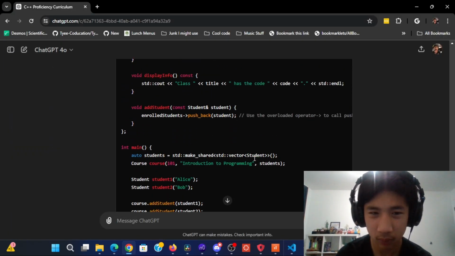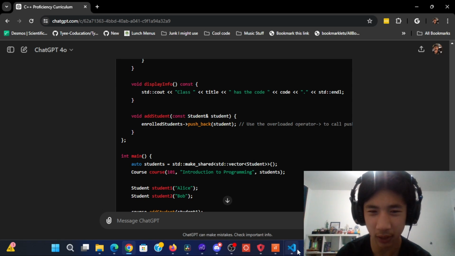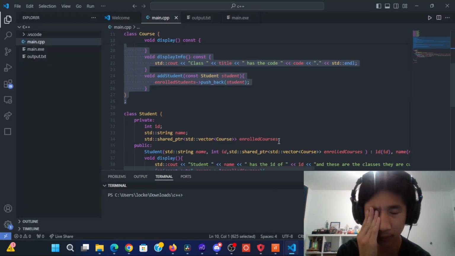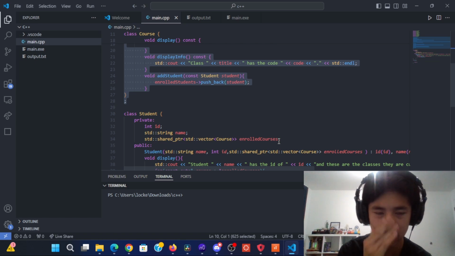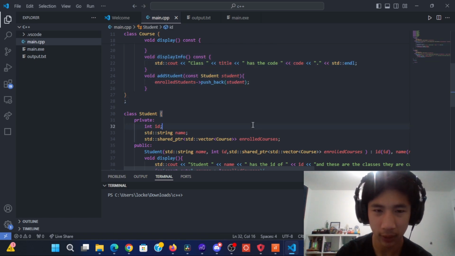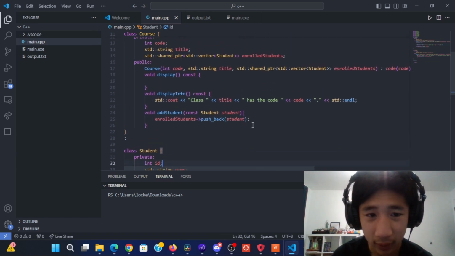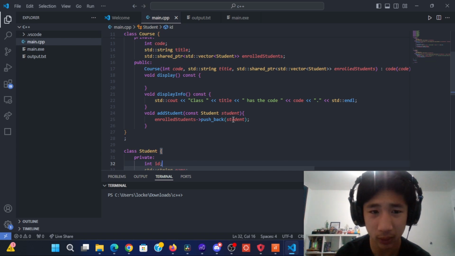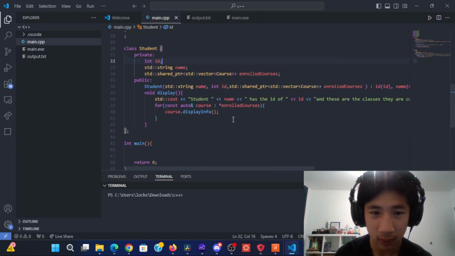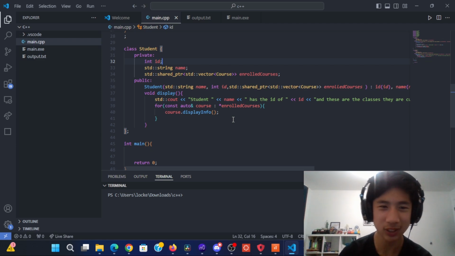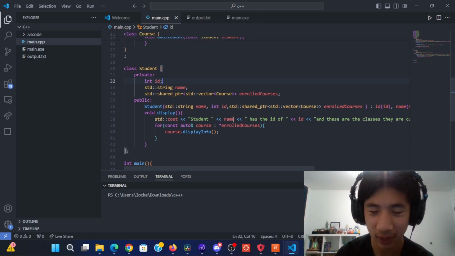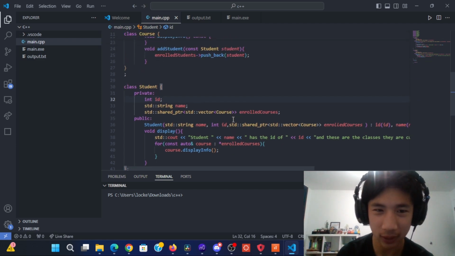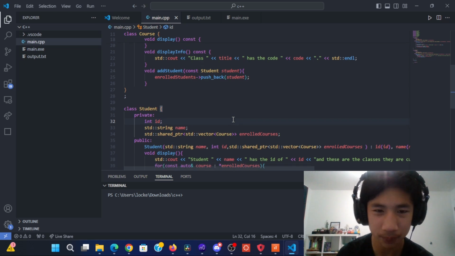Oh, I think I just forgot that when you use an arrow, it automatically dereferences it. This is something I feel like I learned a month ago. Now I forgot. Well, that's embarrassing. Anyways, this should hopefully be able to push students to the back of the vector and essentially add them.